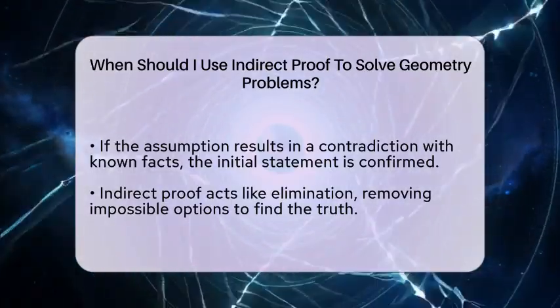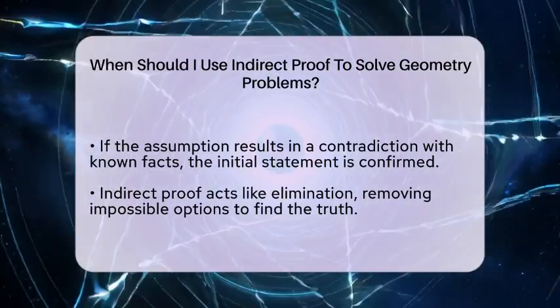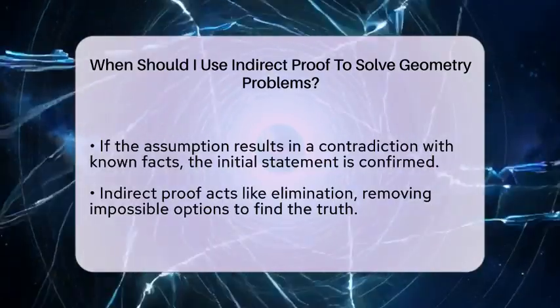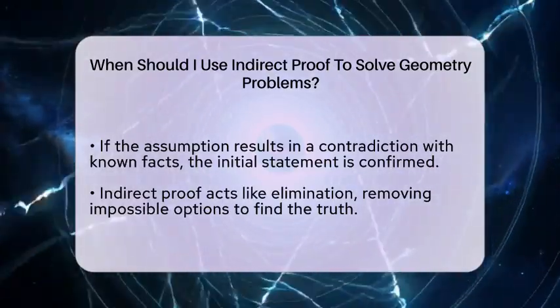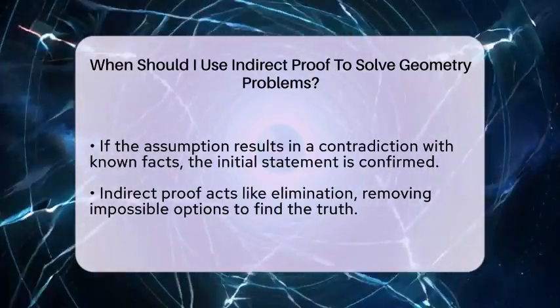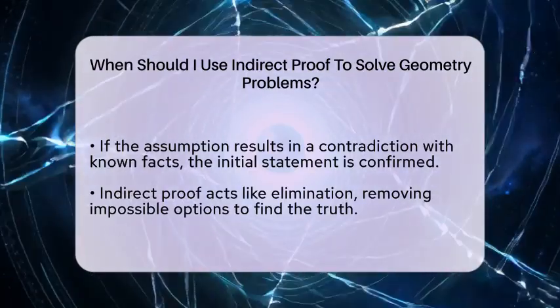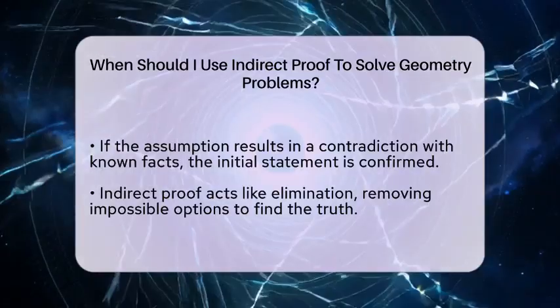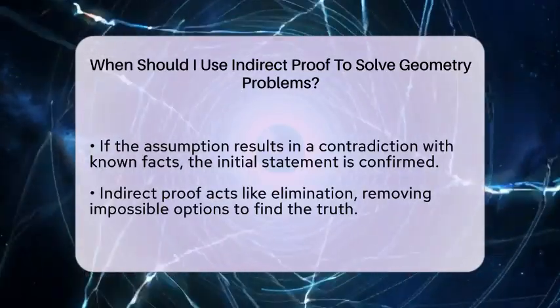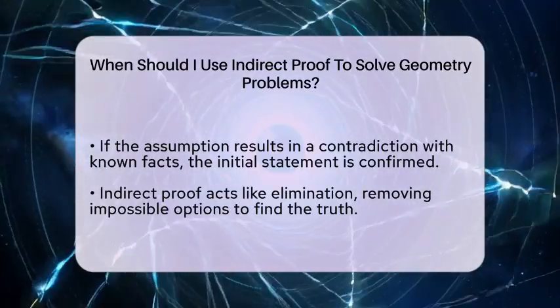Using indirect proof is like playing a game of elimination. You get rid of all the impossible options by showing they lead to contradictions. This makes it easier to confirm what is true. But remember, it's not always the best choice. When direct proof is simple and straightforward, it's usually faster.